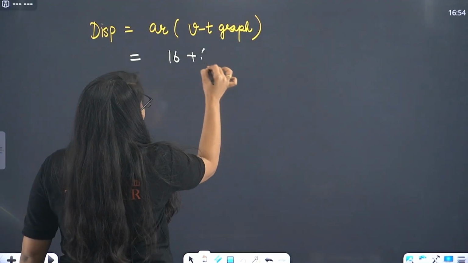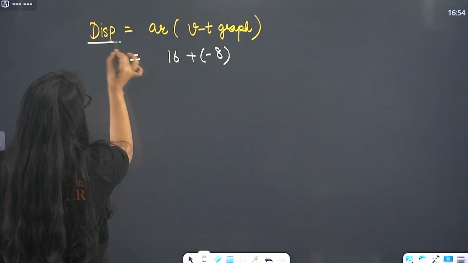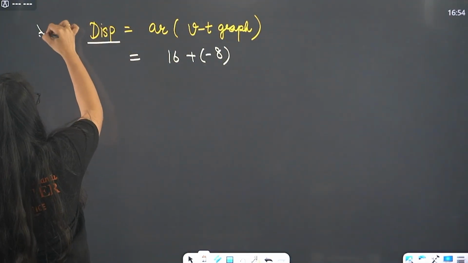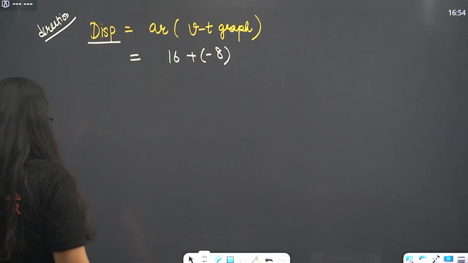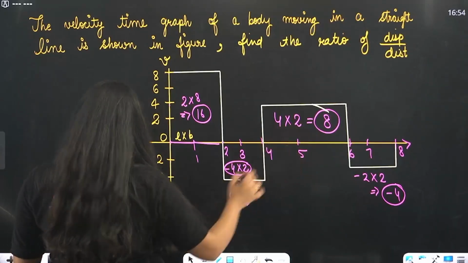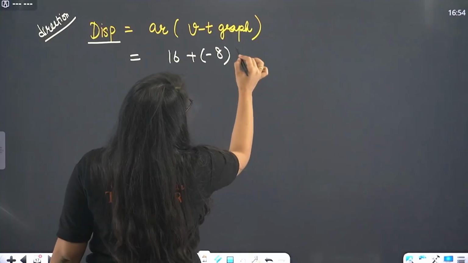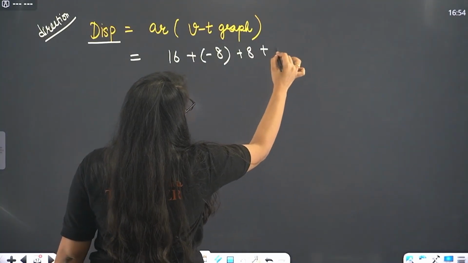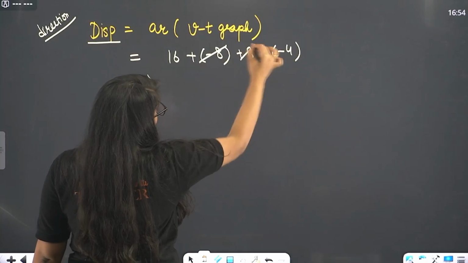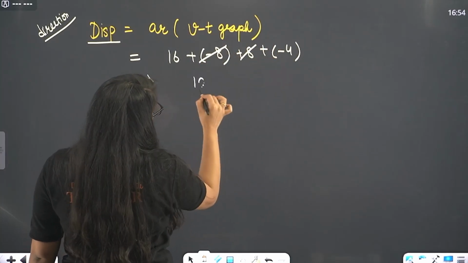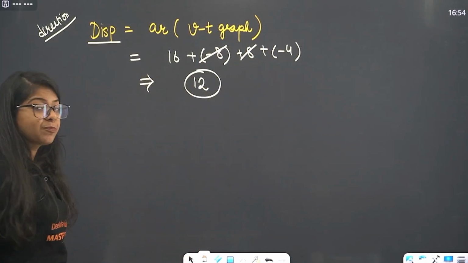That means 16 plus minus 8 because it is displacement. It also has direction. Direction is negative y-axis, right? So this will then be plus 8 minus 4. So what will be the answer? This minus 8 plus 8 cancels. 16 minus 4, 12 is the displacement.